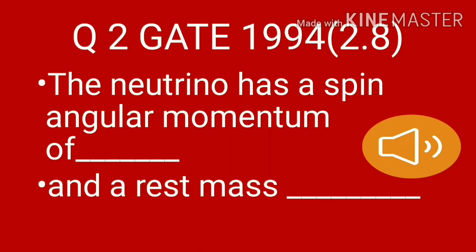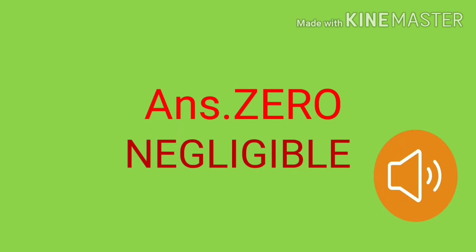The neutrino has a spin angular momentum of dash and a rest mass dash is the question. This question is asked in GATE 1994. The neutrino has a spin angular momentum of 0 and a rest mass negligible. So 0 and negligible are the exact answers.